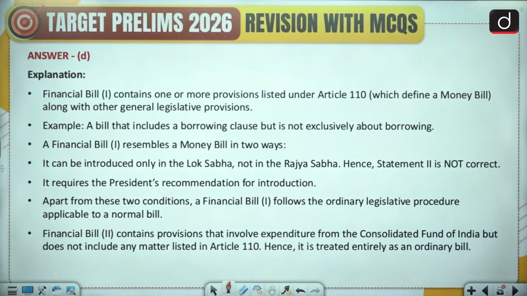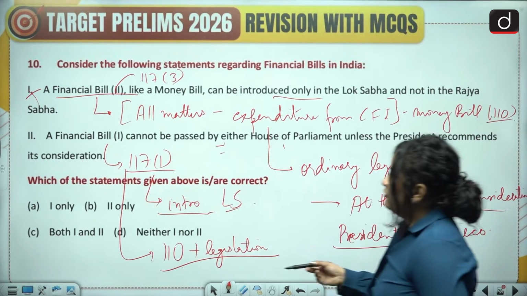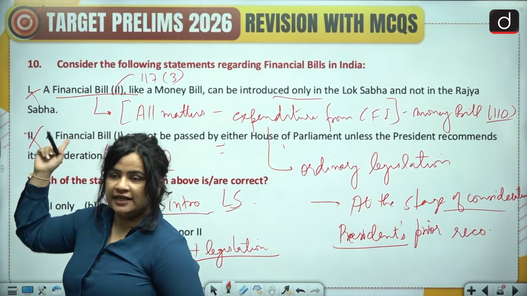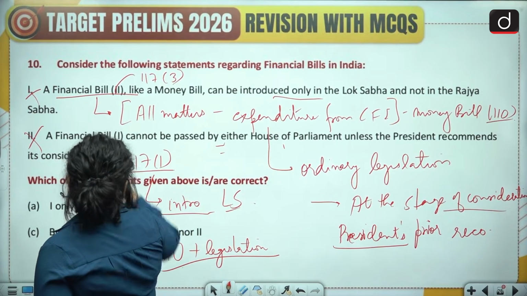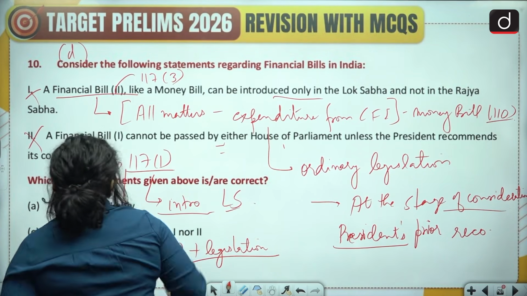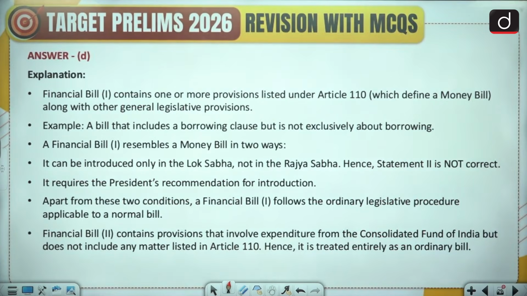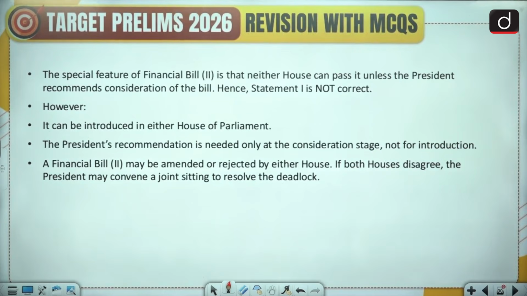This is the explanation. And of course, with this, we have both of these as incorrect because the description and the explanation has been interchanged, and we have option D, neither 1 nor 2 as the correct answer. This is the explanation. Please pause the video, take a look at it.